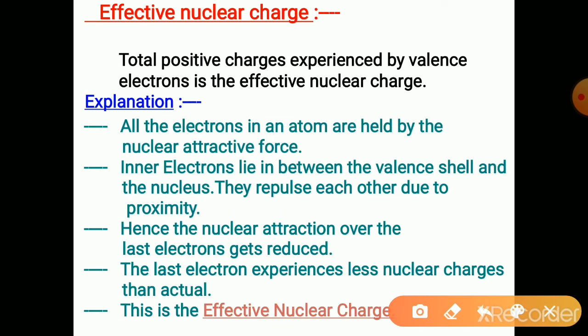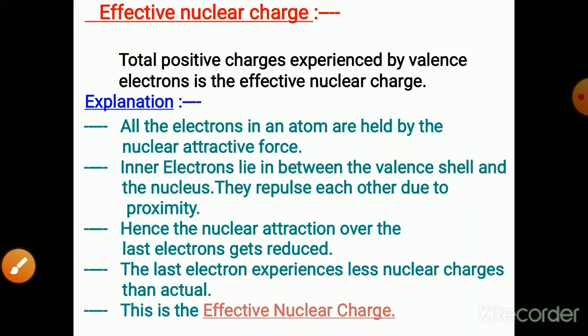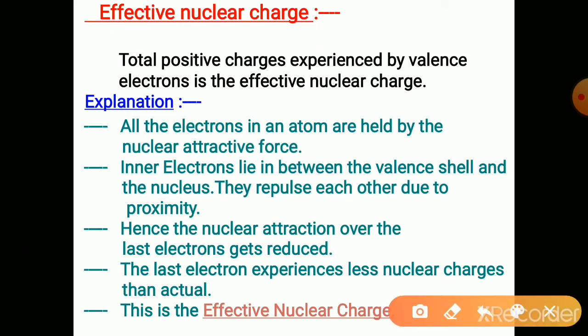To decide the metallic and non-metallic character, effective nuclear charge plays a very important role. Effective nuclear charge is the total positive charge experienced by the valence electrons. This differs from the total positive charge present on the nucleus.